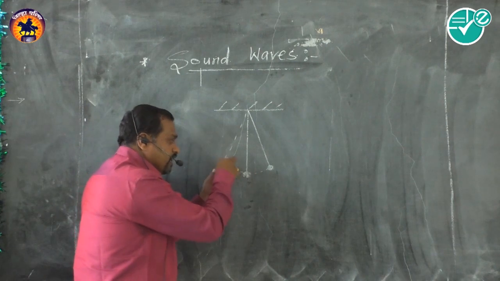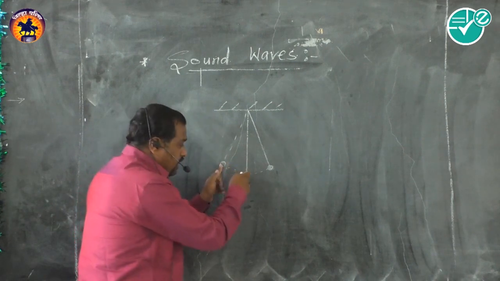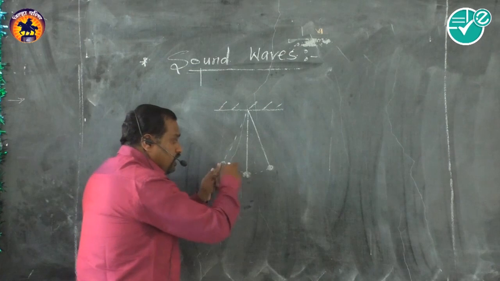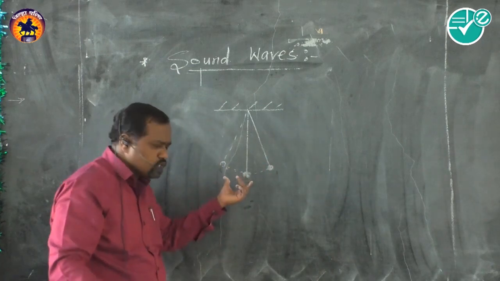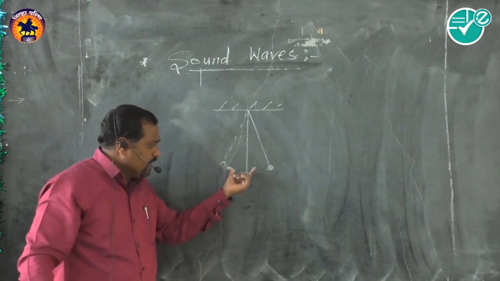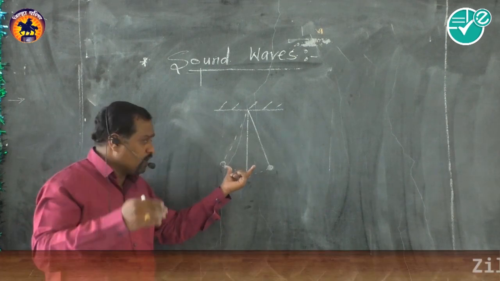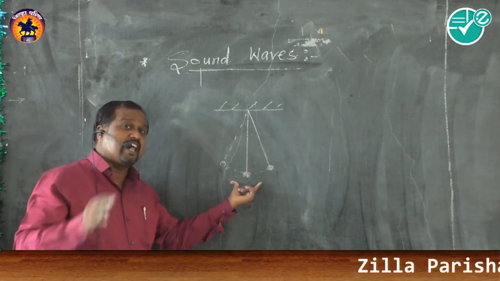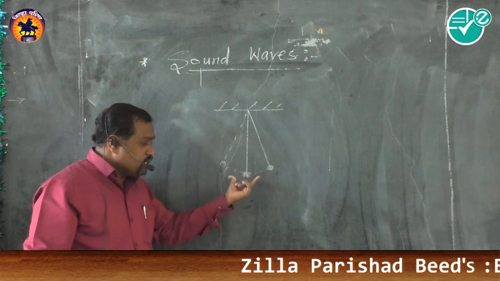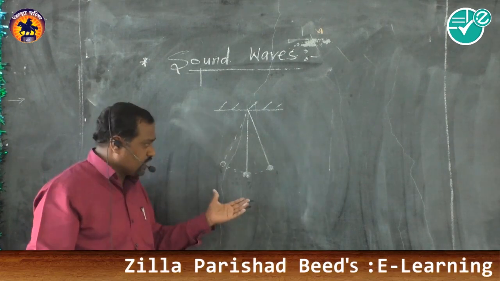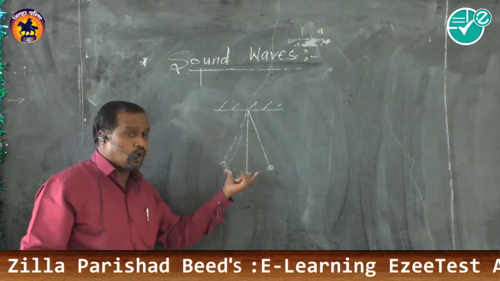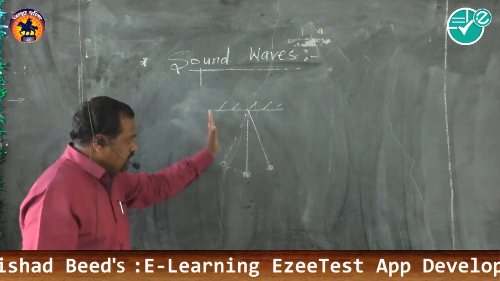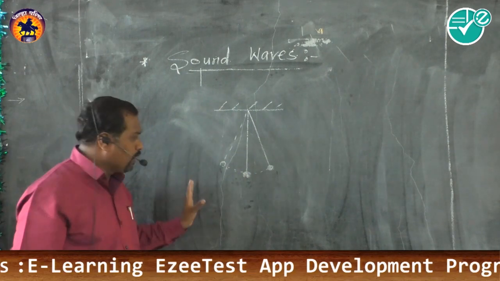So potential energy gets converted into kinetic energy. Hence this motion continuously takes place. Though there is a small decrease in amplitude after a long time, we say that it is a damped oscillation, because no external source is connected to maintain a constant amplitude. So this is the simple example, a simple pendulum.